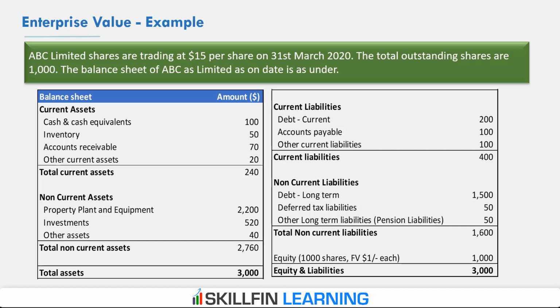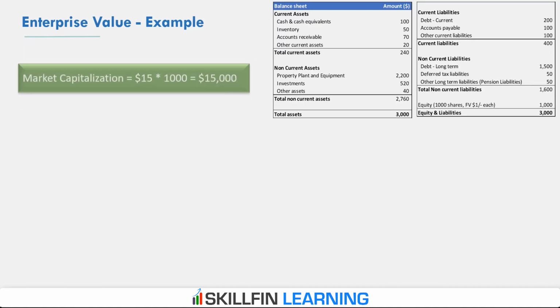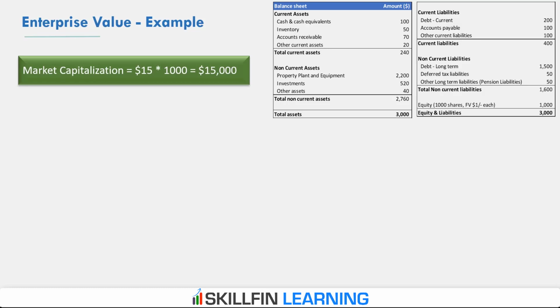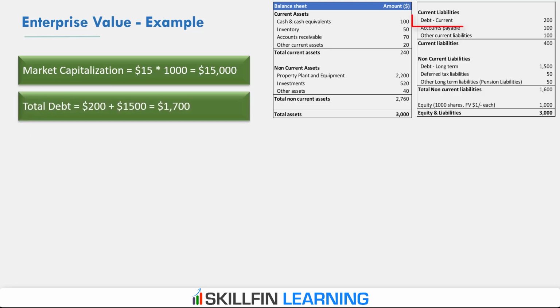If we recall how to calculate the enterprise value, we will start first with the market value of ABC, the market capitalization. So market capitalization of ABC is 15,000, which is the current share price multiplied by the number of outstanding shares. Then we have the total debt, which is a sum of short-term debt, which is 200, and long-term debt, which is $1,500. So the total debt in company's books is $1,700.